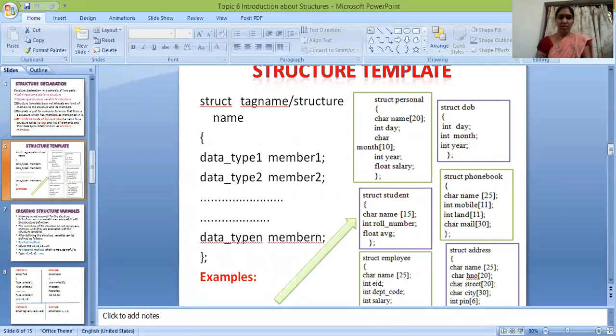These are all examples of structures. Here the structure name is personal. To create a structure we use the struct keyword. So struct personal is the structure name. In that, char name, where the maximum characters of name is 20, int day, char month, int year, float salary. So this is an example of a structure. These are all different examples of structures.